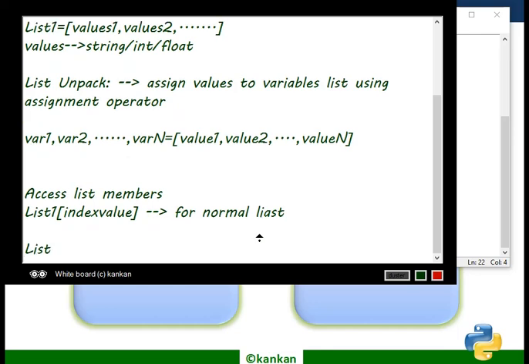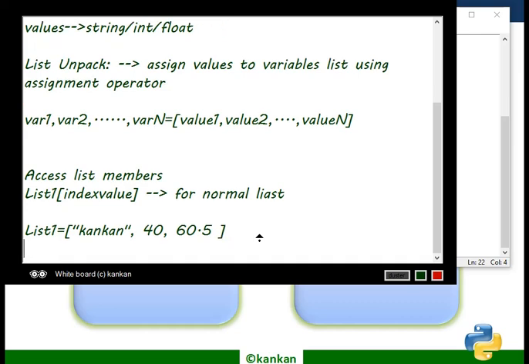Suppose my list is this, this is the integer value, this is the float value. What are the positive index values?